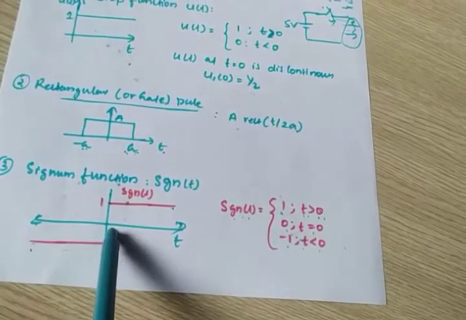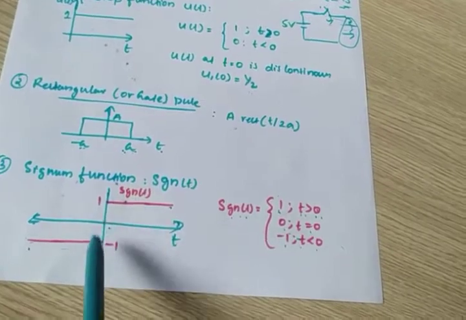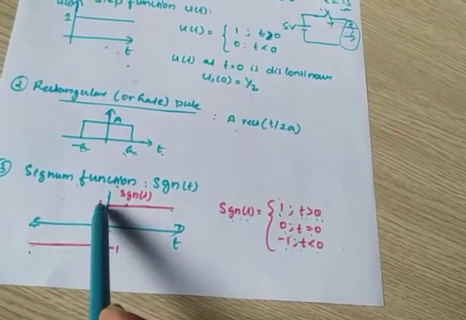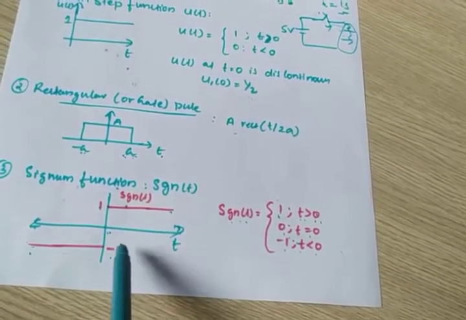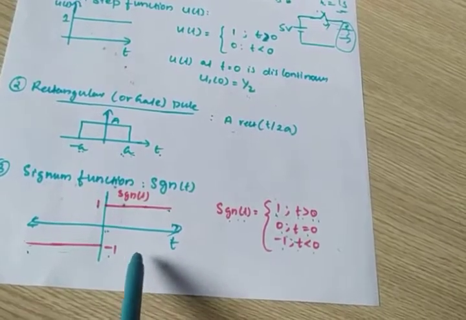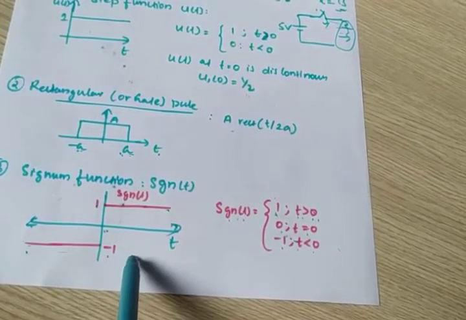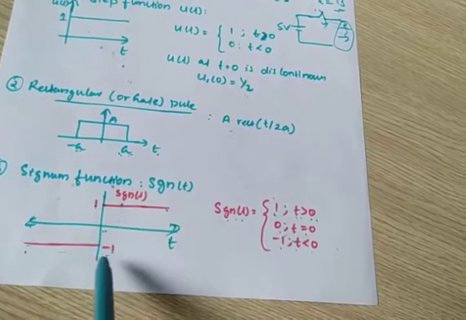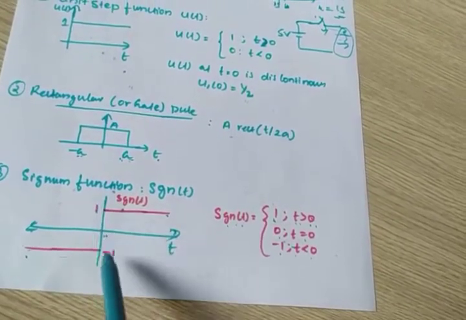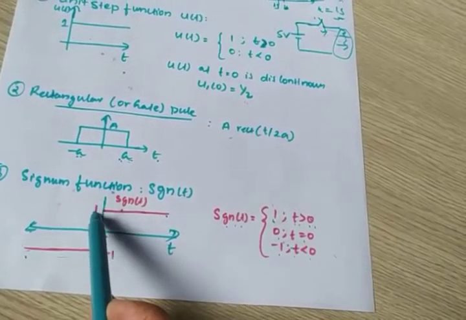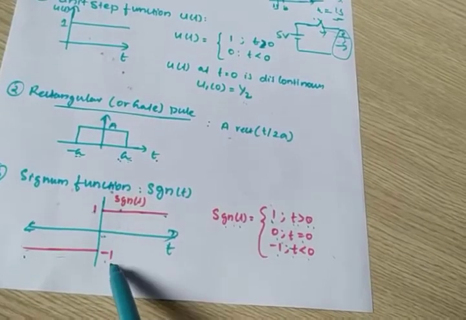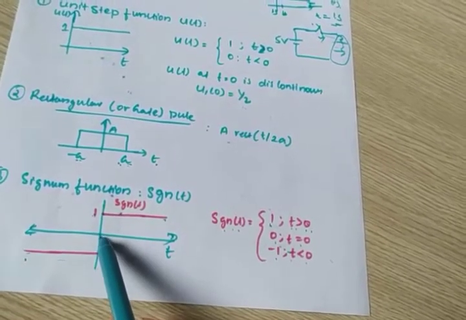What happens at t equal to 0? Normally we take the average of these two. At t equal to 0, we have plus 1 and minus 1. We take the average: 1 plus minus 1, divided by 2, that means 0. The average is 0.